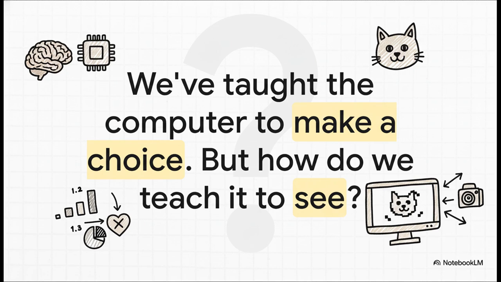So we've done it. We've successfully taught our machine how to make a choice, and a pretty important one at that. But all of this was based on numbers in a spreadsheet, like tumor size. How do we take the next leap and teach a computer to just look at an image and know that it's seeing a cat? We'll get into that next time.